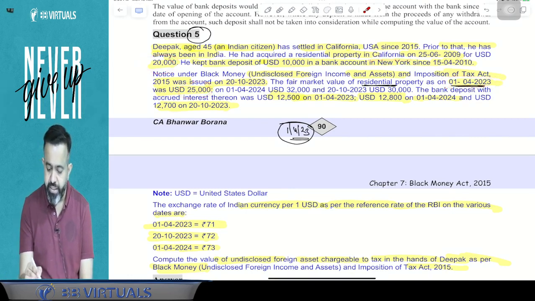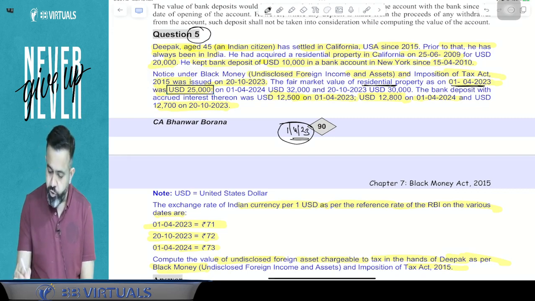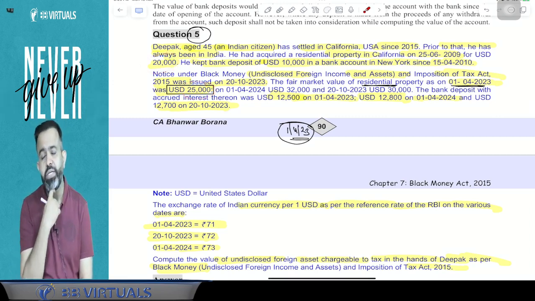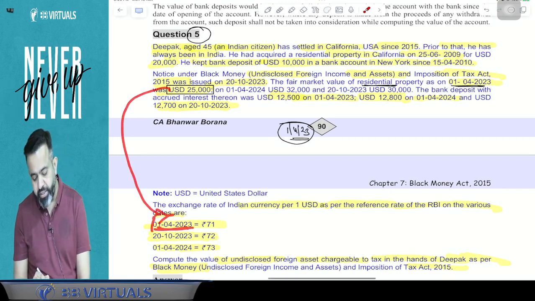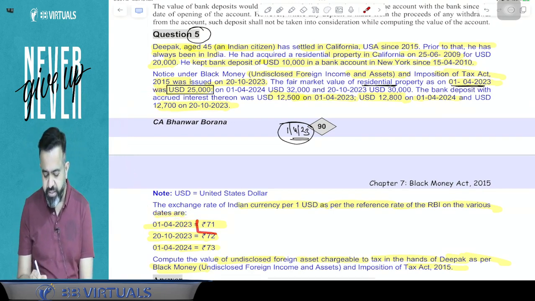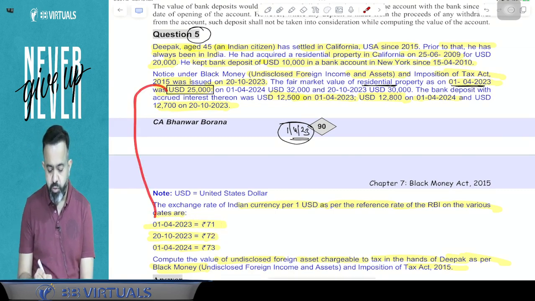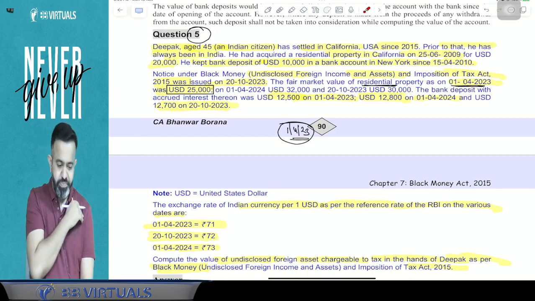So I will consider $25,000, that is USD 25,000, because 20,000 was your cost and 25,000 is higher. This value will be converted into Indian currency at the reference rate as on the valuation date. That reference rate is 71. So we will multiply $25,000 by 71. That will be the value of the residential property.